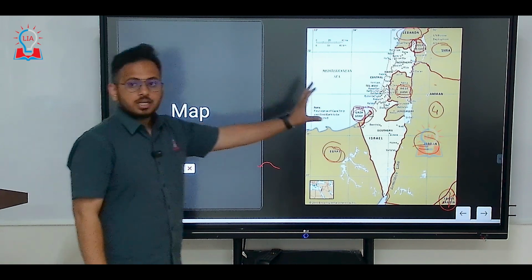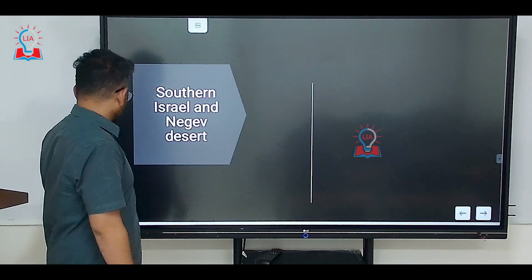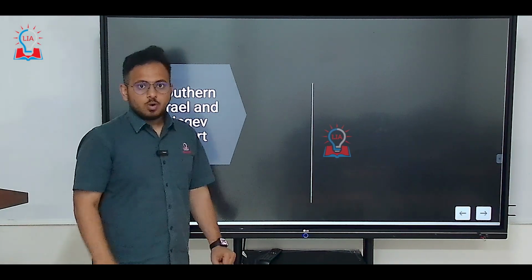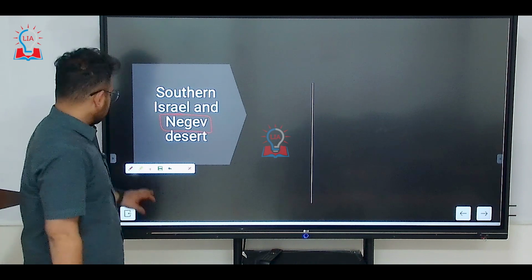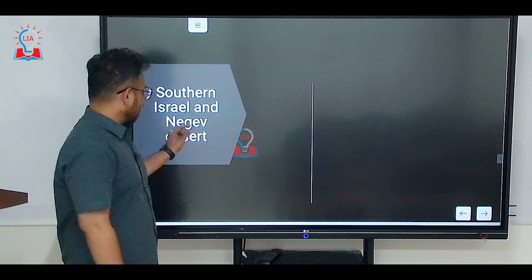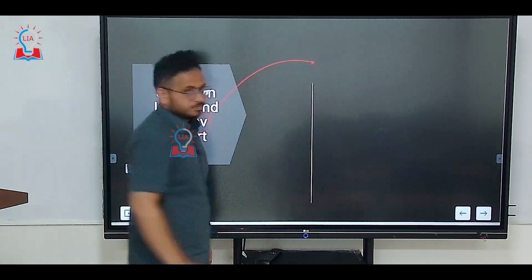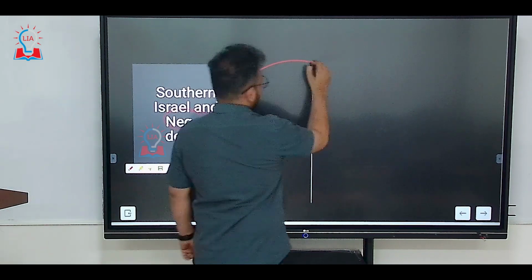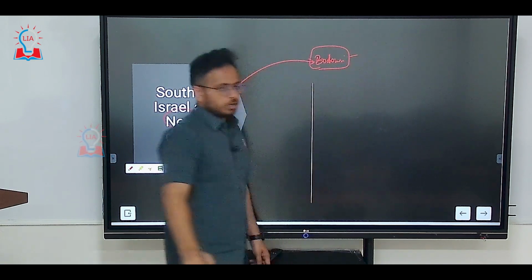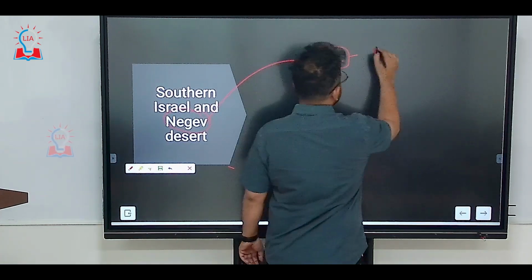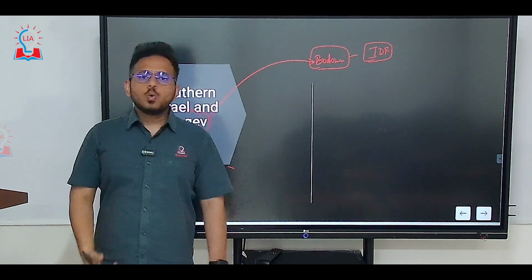This is about the political map of Israel. If we also look at the physical map, one important thing that we have is the Negev desert. The southern part of Israel has a desert called the Negev desert. Why is this Negev desert important? It is important because this is a place where we have the Bedouins, a Muslim tribal population, who are an integral part of the Israeli Defense Forces, IDF.